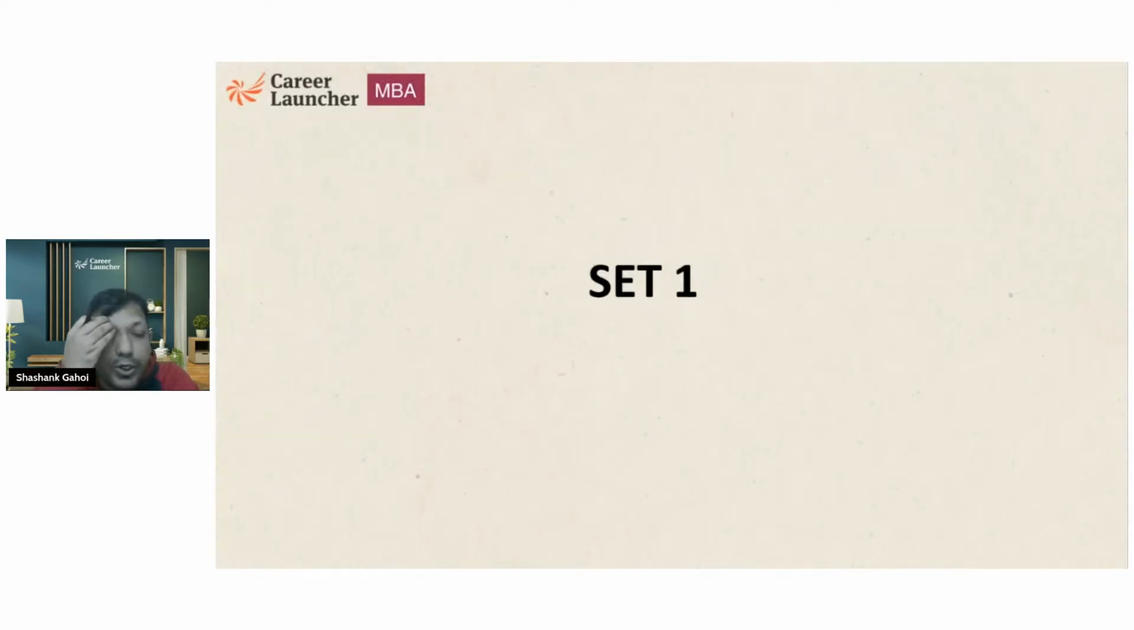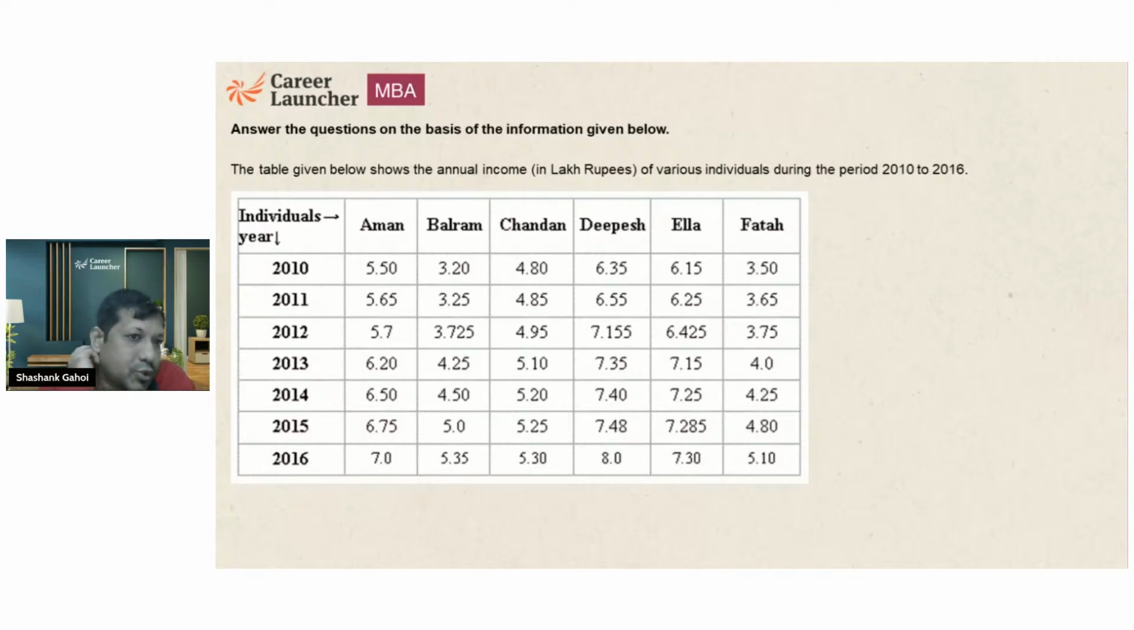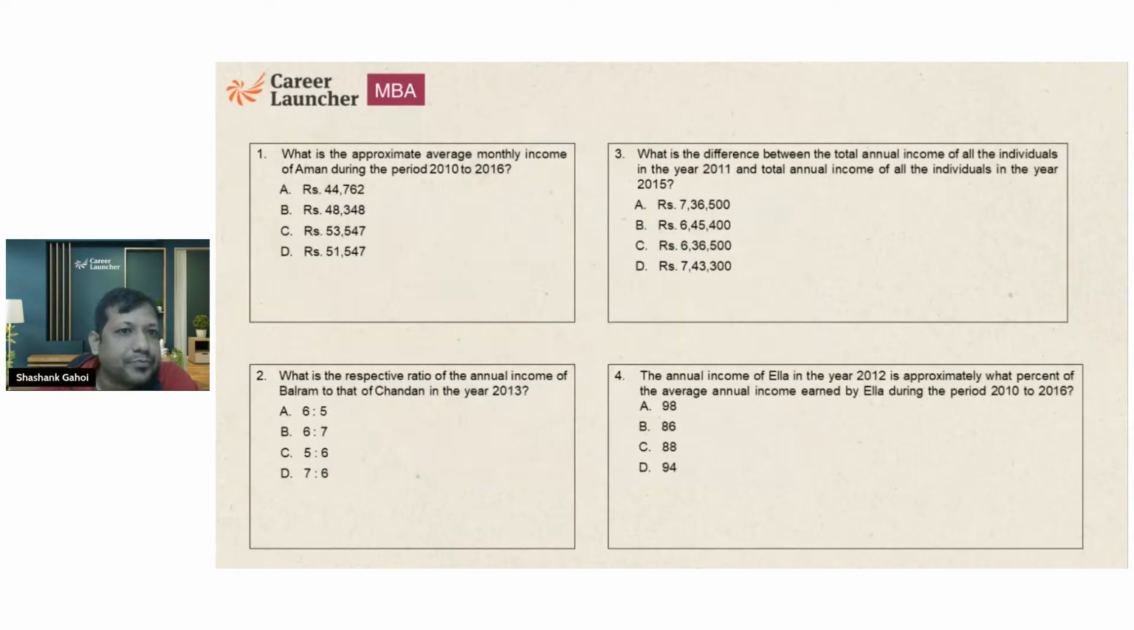Now let's move on to set one. The table given below shows the annual income of various individuals during the period of 2010 to 2016. The individuals' names are A, B, C, D, E, F, and years are 2010, 11, 12, up to 16. So basically, this is all we have in the data. I'm not going to calculate any average or anything. I'm just going to read the questions and solve accordingly.